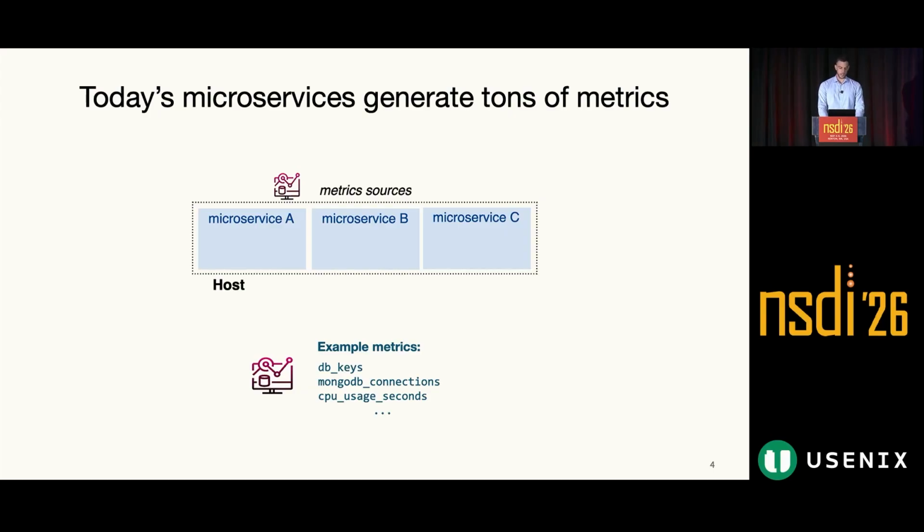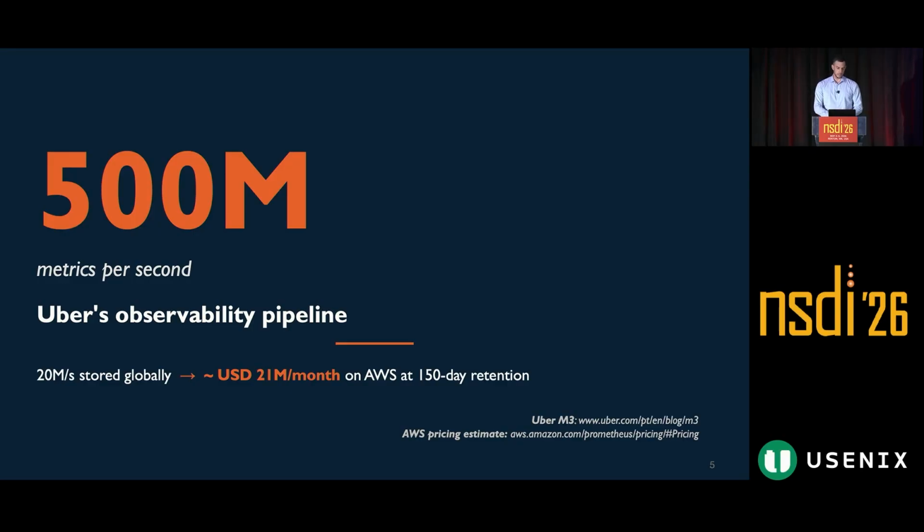So if we look at production systems, the number of metrics that microservices generate is exploding. To be concrete, this is Uber. And according to their own engineering blog, their observability pipeline ingests 500 million metrics per second, 500 million. And of those, roughly 20 million per second get persisted to long-term storage, which, if you do the math on an AWS managed Prometheus instance, sums up to around $21 million per month, with 150 days of retention, which is a reasonable assumption in practice.